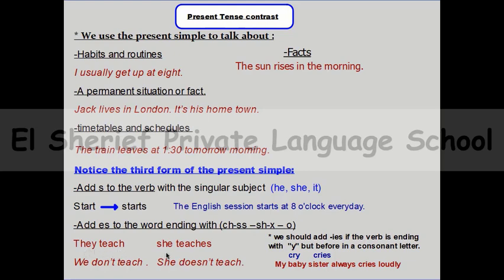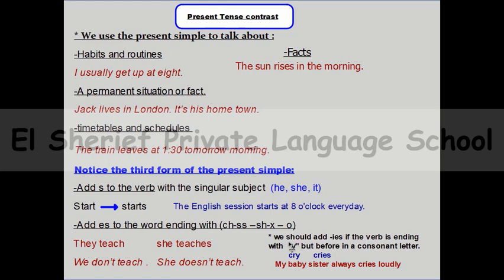But if the subject is singular, you will add es. Don't forget, we added es here because the verb is ending with ch. So here we said she teaches, like she teaches English for a long time.